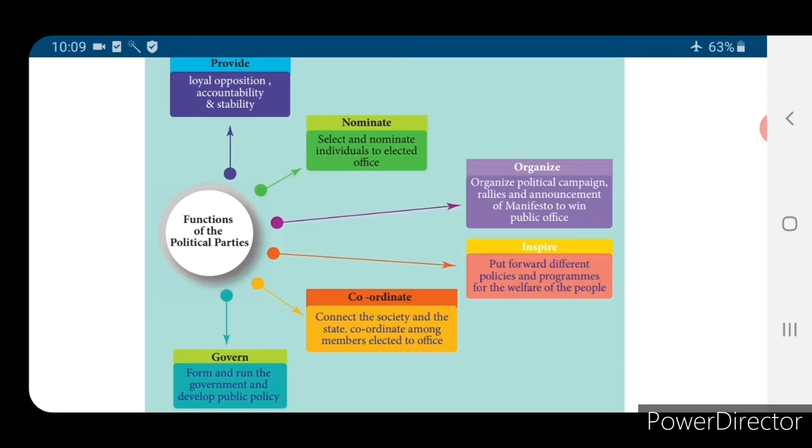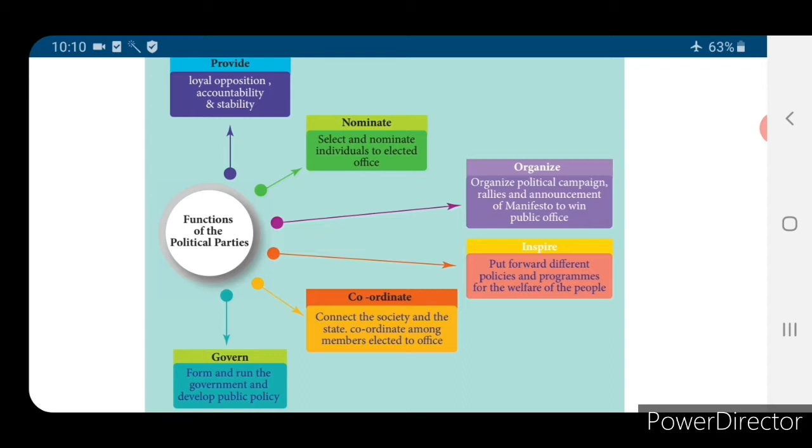The next one: coordinate, connect the society and the state, coordinate among the members elected to the office. If we give them the responsibility, that is, if we vote and make that political party rule the government, then the leader of that political party should connect the society and the state and coordinate among the elected members. Then govern, form and run the government and develop public policy.